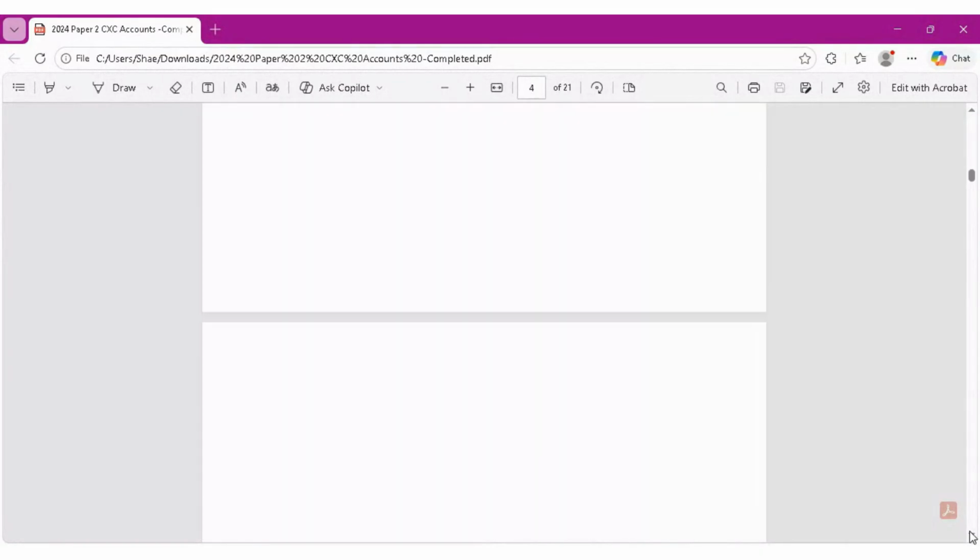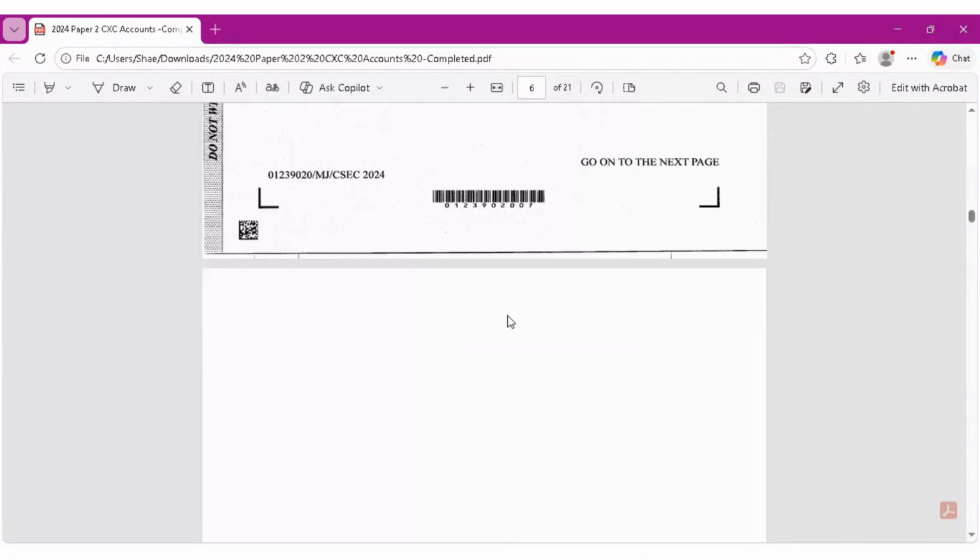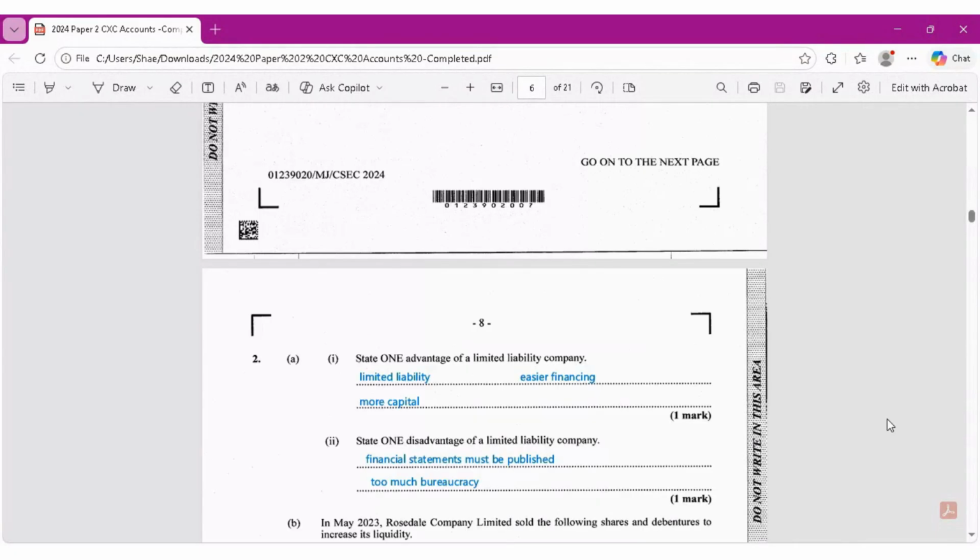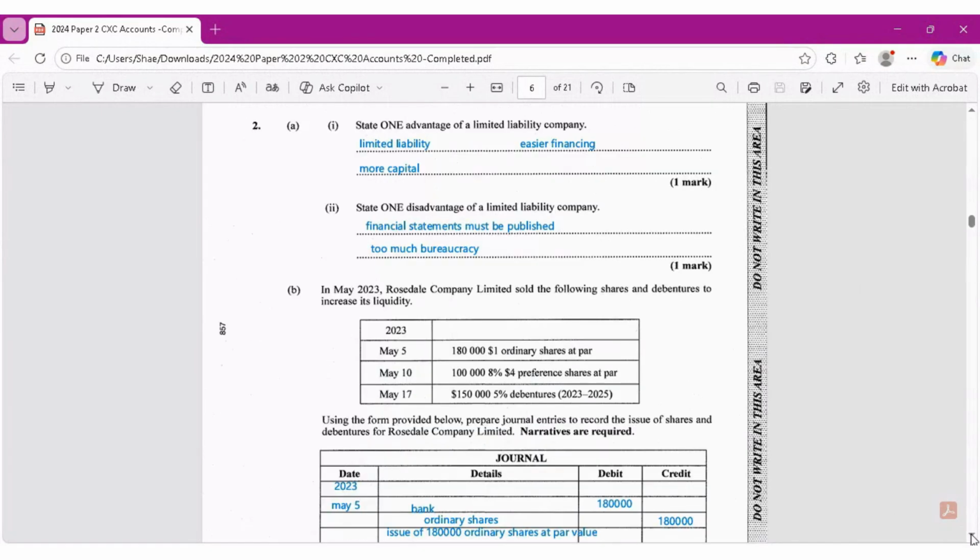Alright, so Question 2 looks at limited liability companies, and to reduce time, I went ahead and started to add the answers, because I didn't want it to be too lengthy. So number 2 says state one advantage of a limited liability company.